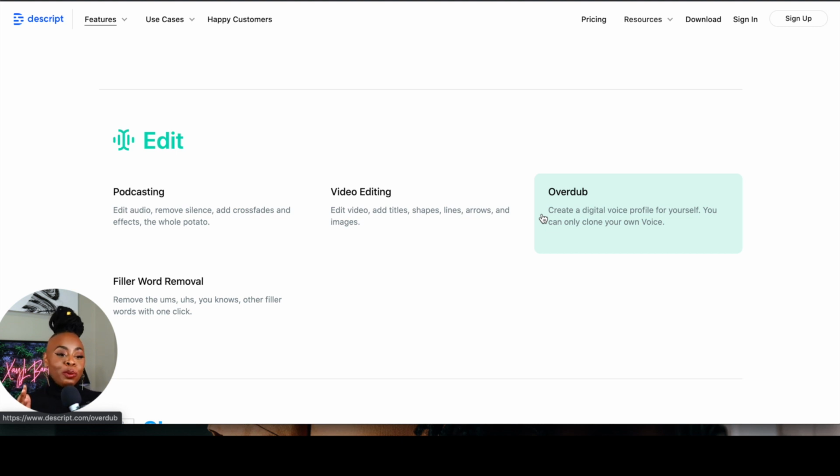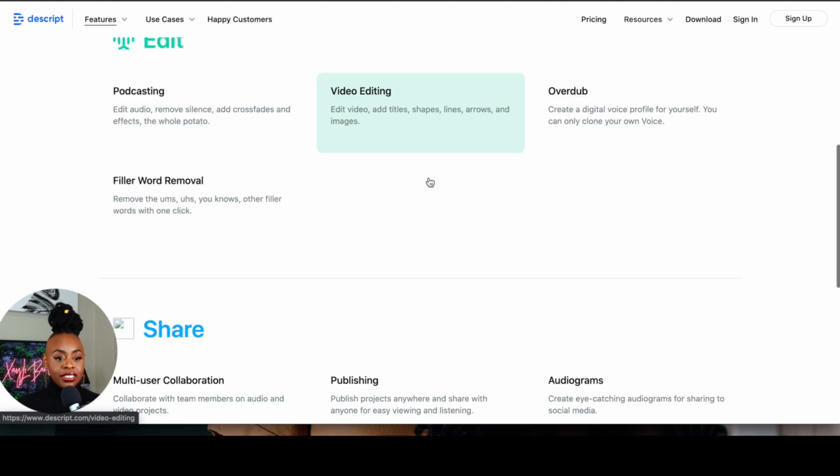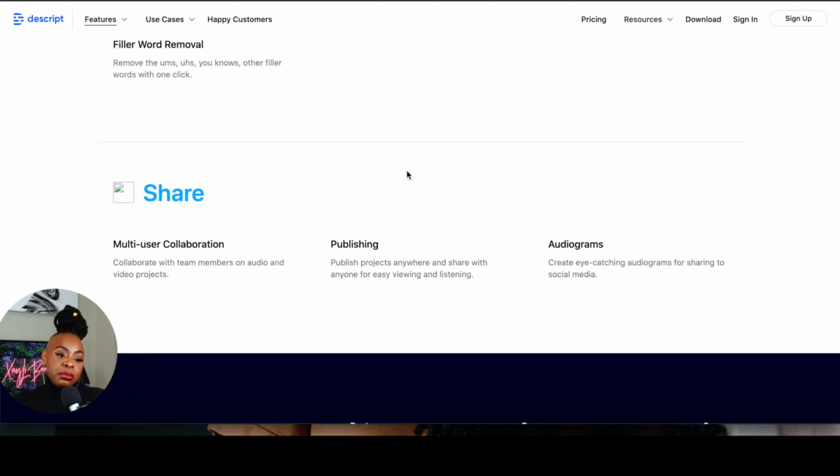And filler word removal. For me, that's a game changer because I say um a lot. So I could remove all of my ums and it just sounds flawless, right? And then you're able to share. This was huge for me because I'm able to share Descript with my team members. And they're able to listen, they're able to comment and do different things.